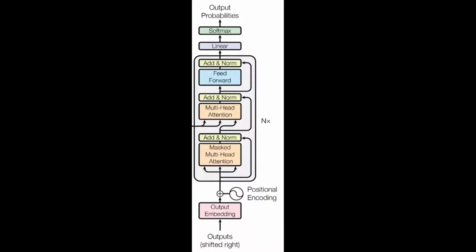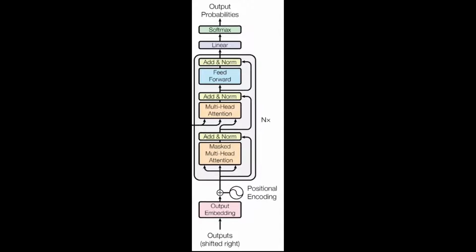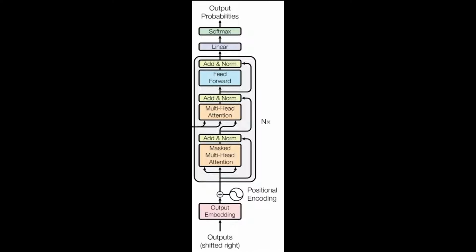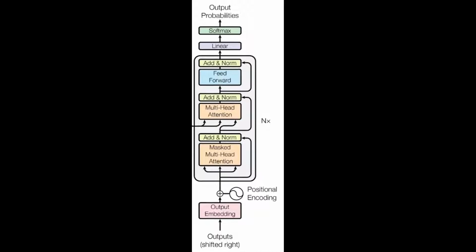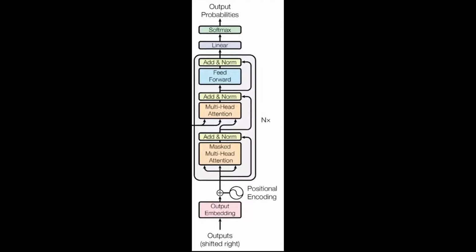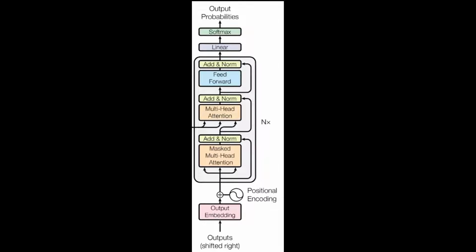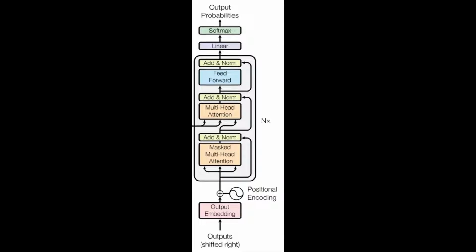The decoder is also composed of a stack of 6 identical layers, with an additional third sublayer which performs multi-head attention over the output of the encoder stack. Both the encoder and decoder employ residual connections and layer normalization to facilitate their outputs.